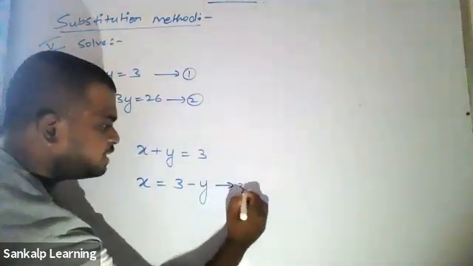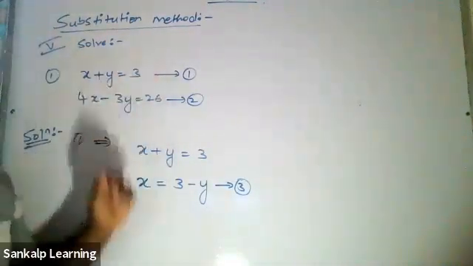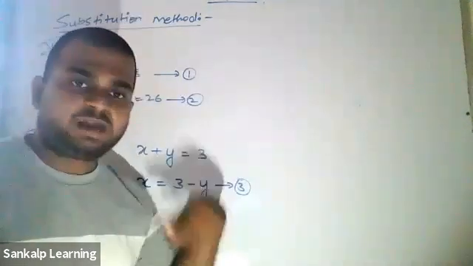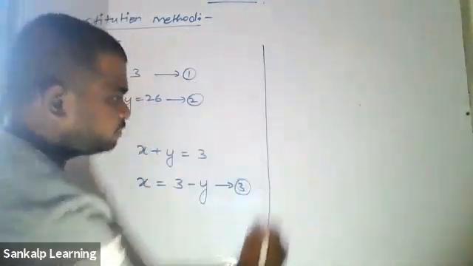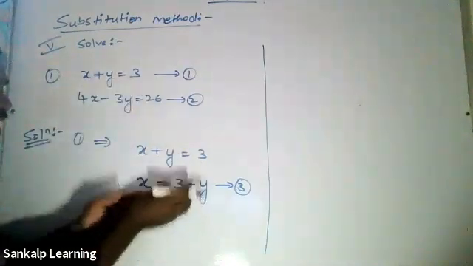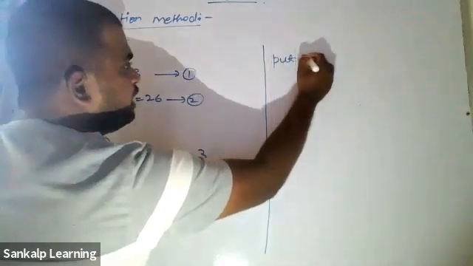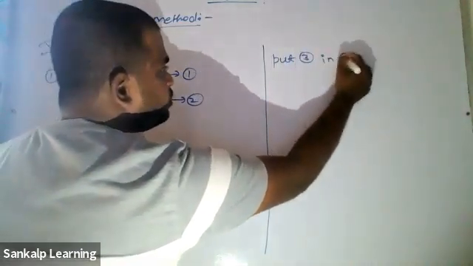Okay. Take it as equation 3. Now you got this x using equation 1, so put this in equation 2. I got this from this, so put it back in the second one. Don't put it back in the same one; you will end up with nothing. So put equation 3 in equation 2.